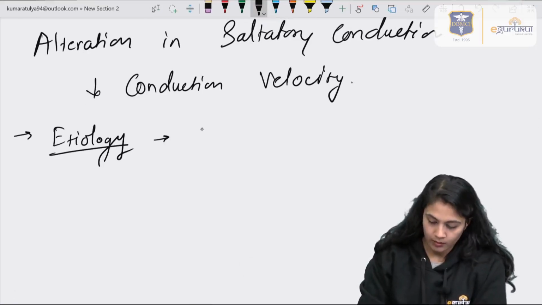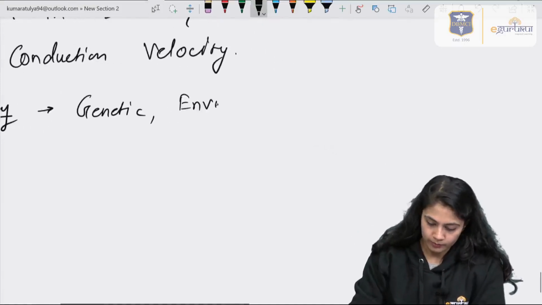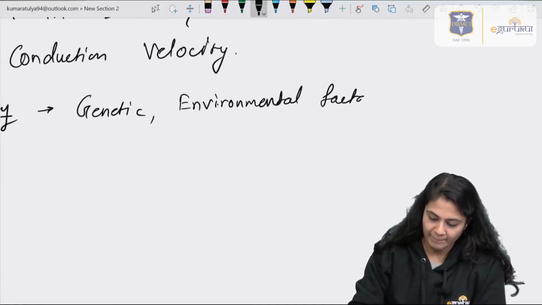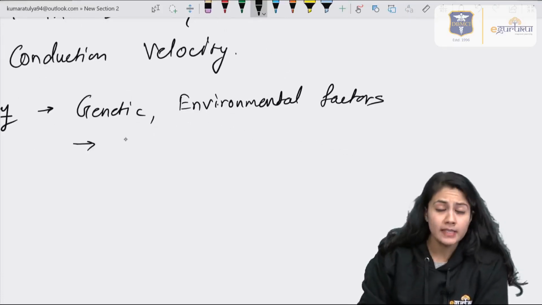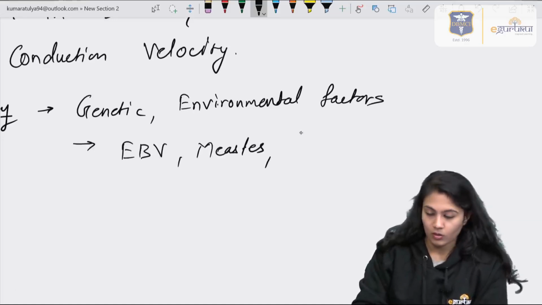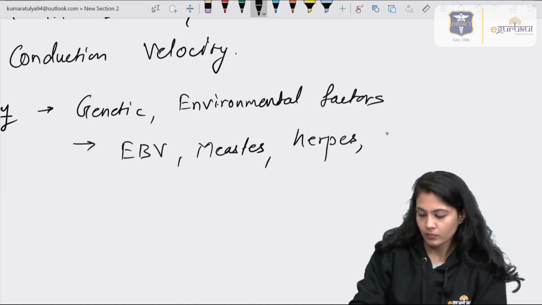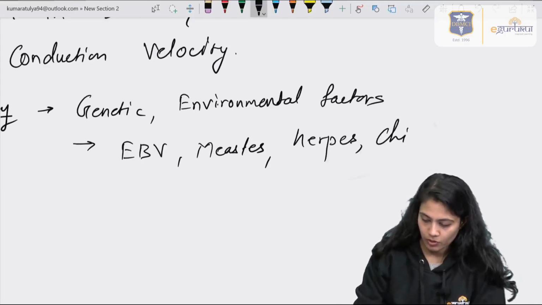The risk factors can be genetic or early exposure to environmental factors, or early exposure to diseases like viruses such as Epstein-Barr virus, measles, herpes, chickenpox.